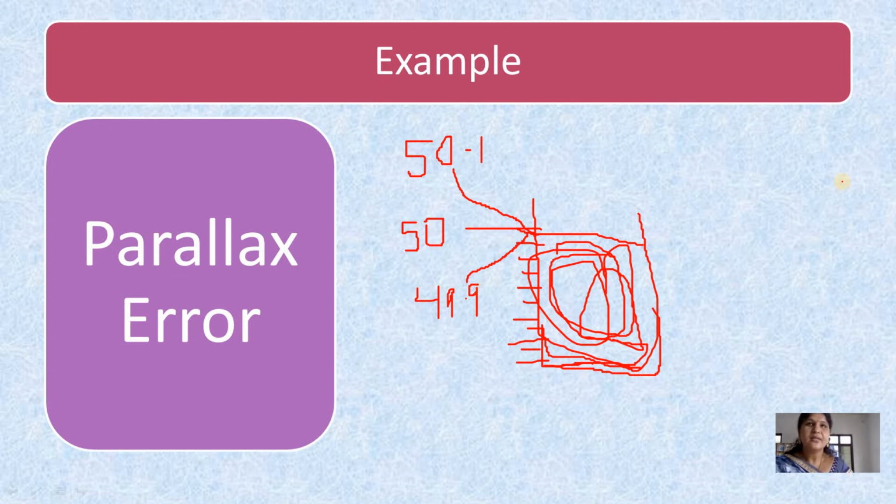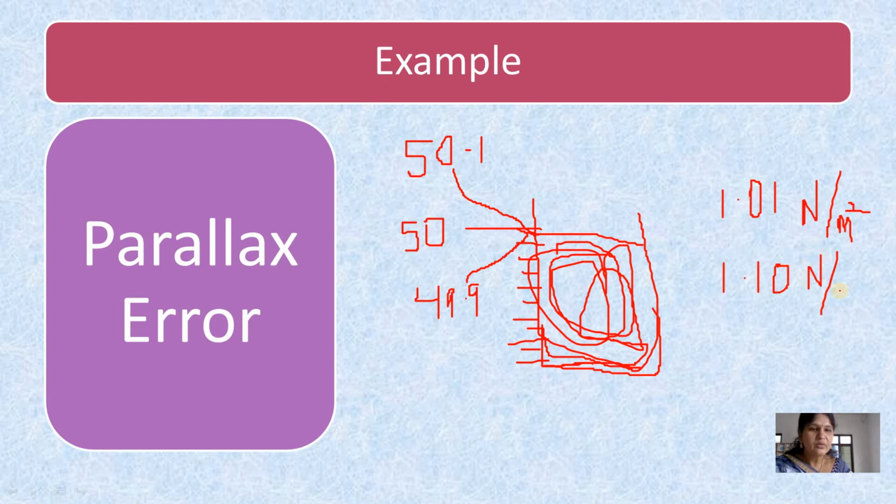Another example is when the observer is measuring the pressure from a pressure gauge. He observes the value as 0.01 Newton per meter square. But while noting it on paper or in a record, he has written 1.10.